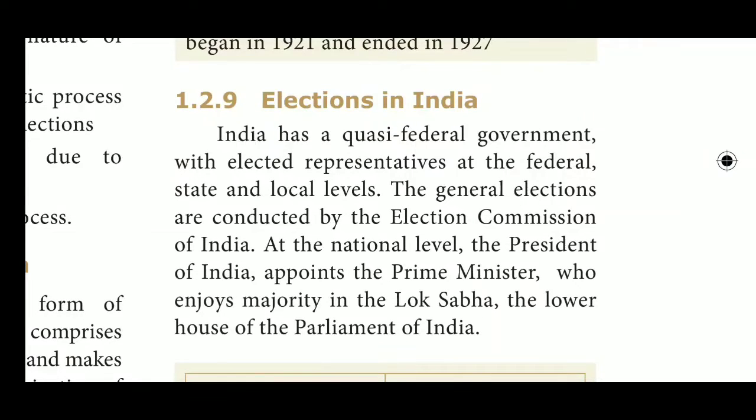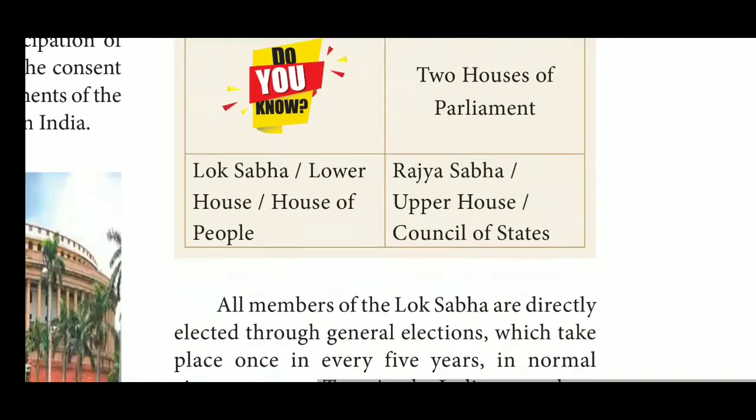So, elections in India. In India, we have a number of elections. India has a quasi-federal government with elected representatives at the federal, state and local levels. The general elections are conducted by the Election Commission of India. So the Election Commission of India conducts elections at the national level. The President of India appoints the Prime Minister, who enjoys a majority in the Lok Sabha, the lower house of the Parliament of India.